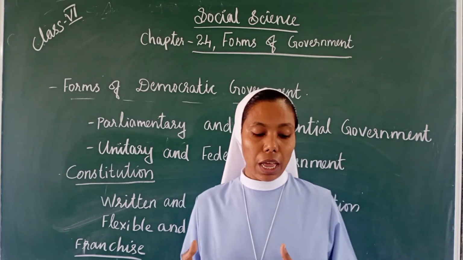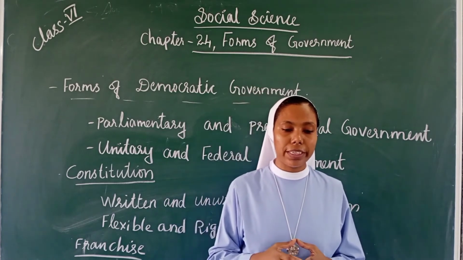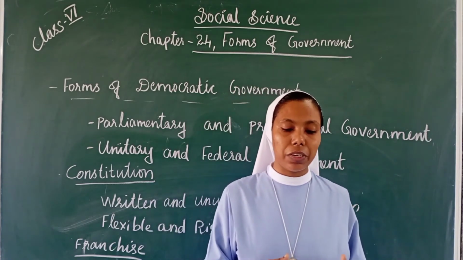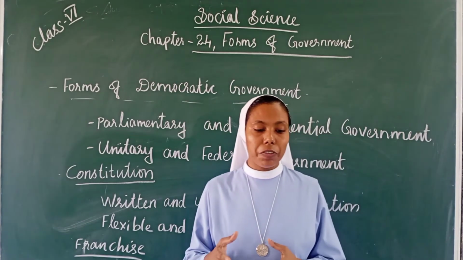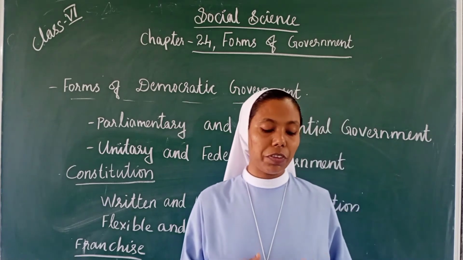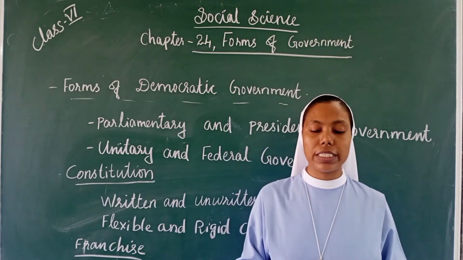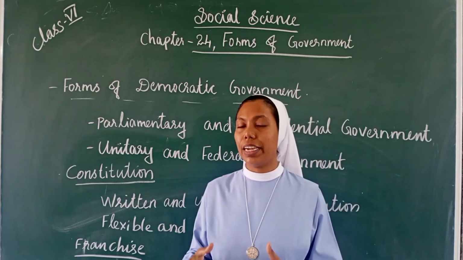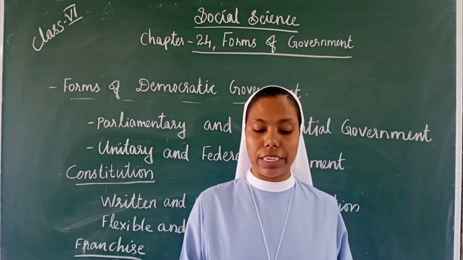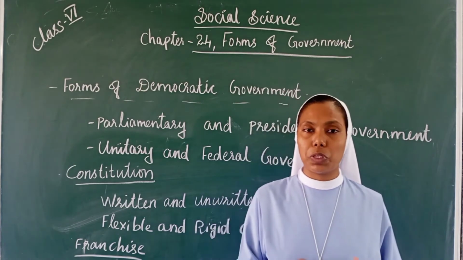As we already said, in the parliamentary form of government the executive emerges from the legislature, and it is also characterized by the fusion of powers. Also, in the parliamentary form of government, the head of the government is different from the head of the state.